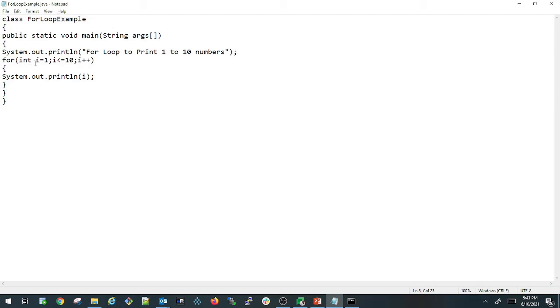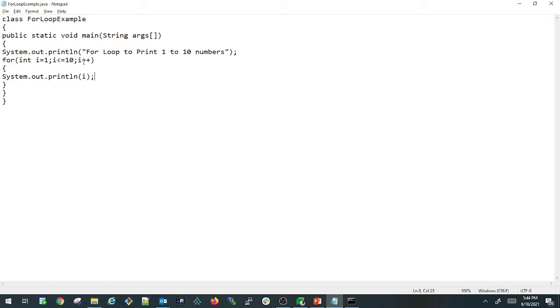So if you see here, my initial value for I is 1, and then it verified the condition whether this I value is less than or equals to 10 or not. So in this case 1 is less than or equals to 10, and it printed that statement. After that the increment will happen. So in this case the I value will be 2 now. So the initialization will not happen again. So only the condition and then increment or decrement will be continued further.